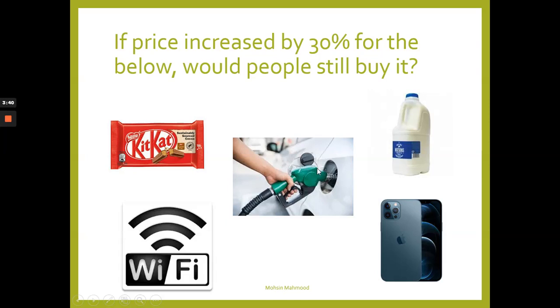Petrol, if the price increased by 30%, would people still buy it? Probably yes, because people aren't going to just up and sell their cars or just opt for using public transport. Some places aren't as easy to get to without the use of a car, so people will probably still pay for that increased price in petrol. What about milk? Yes, people will probably still pay for milk if the price increased by 30%, as it's seen as a necessity good, a good which is needed. Okay, milk as a whole.